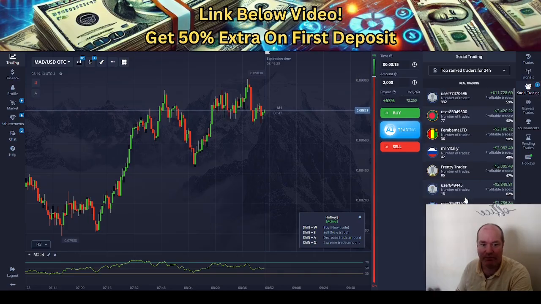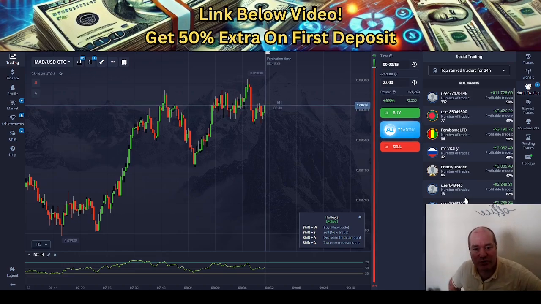So now we are actually copying 5 people. My plan is to take it up to 10. When we reach 10, I will start to remove the worst trader. If the worst trader is very good, we just keep them. But if the worst trader is not trading that much and doesn't make us money, we change for someone that we feel is better. So we're always rotating the worst. And if 2 are doing super badly, of course we remove 2 and add 2. So that is how we're going to do going forward. But for now we've reached 5. When we reach 10, we will start to do that.